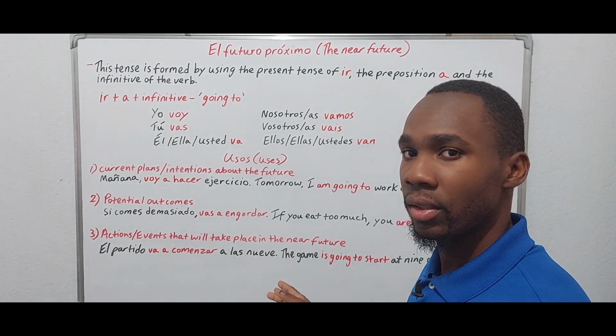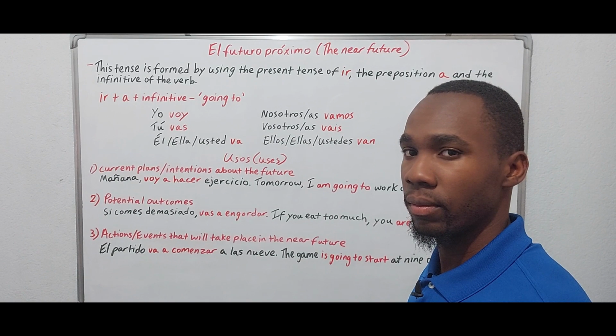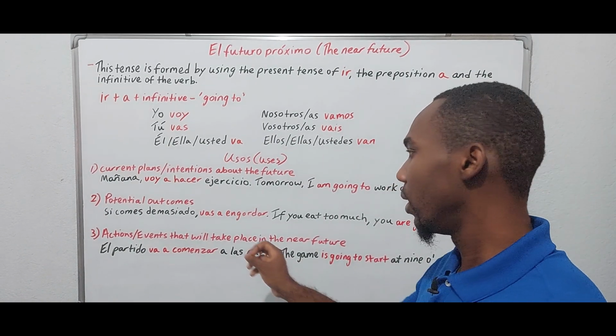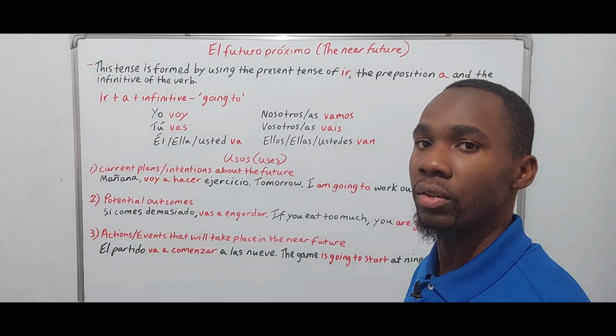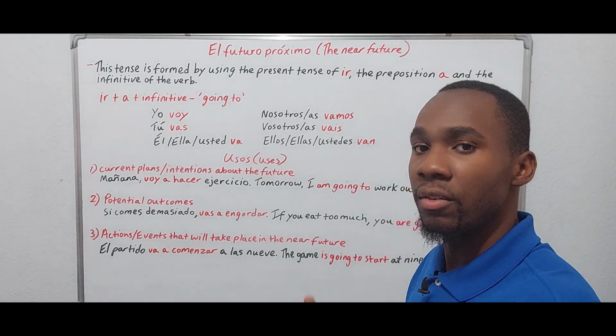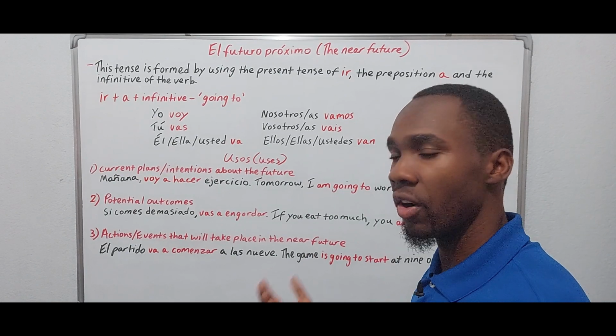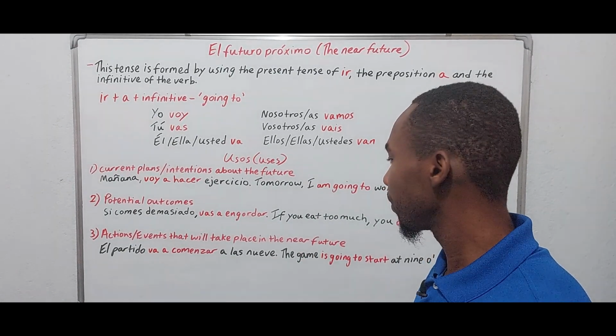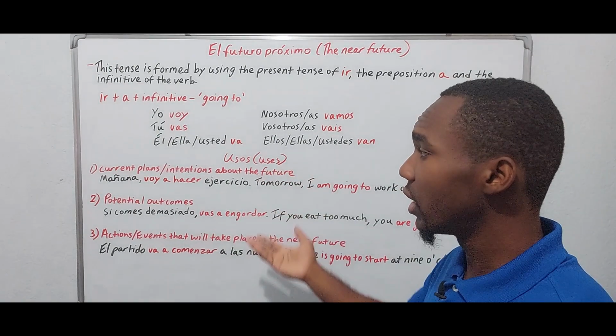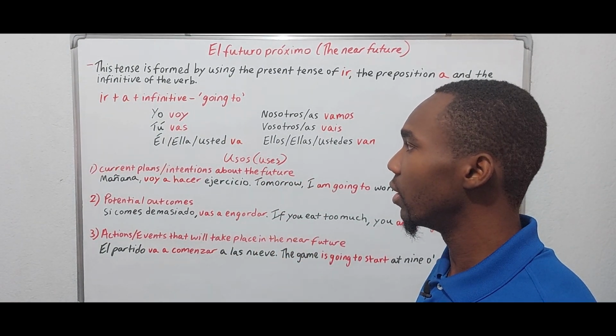That's the point. We're not far away from 9 o'clock, right? So this is why, for this context, we say the near future. It means that it's going to happen very, very soon. Not far from now, but very, very soon, right? So these are three contexts in which we use the near future.